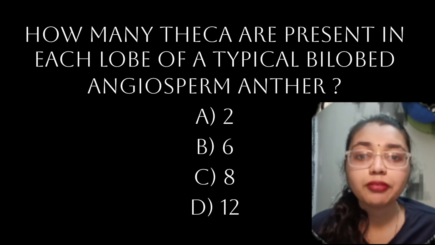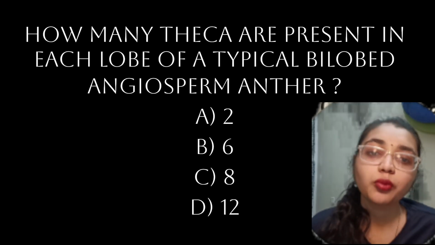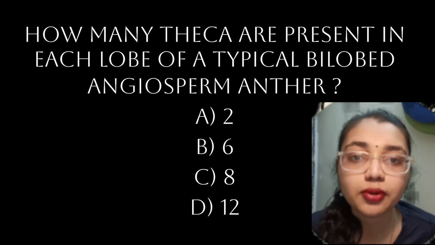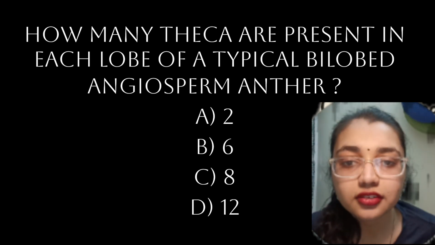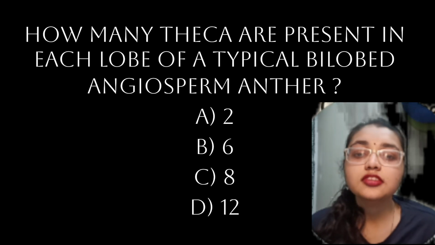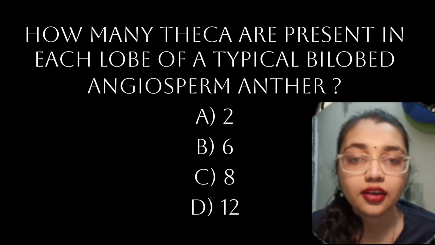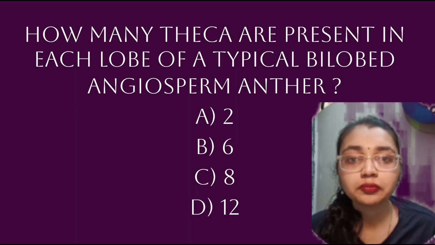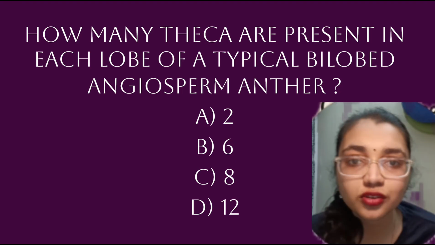Here, how many theca are present in each lobe of a typical bilobed angiosperm anther? We have to tell the answer. Option A is 2, option B is 6, option C is 8 and option D is 12. So here the correct answer is 2.